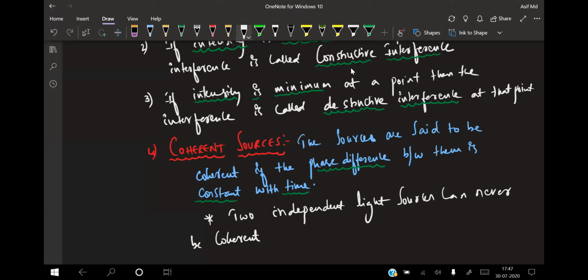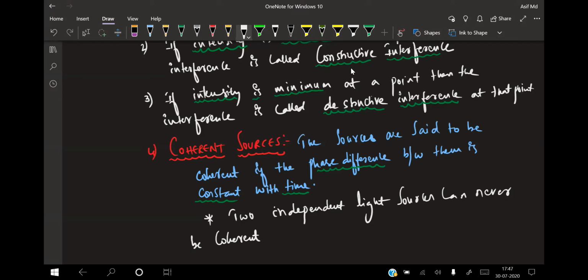Just now I told you, even though two bulbs of 100 watt and 100 watt, if we keep them side by side, appear to be the same, mathematically they are different. The filament manufacturing might be slightly different, with different temperatures in a bulb when they are being manufactured. So we don't take two independent light sources.